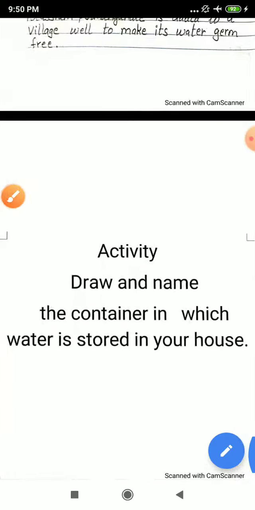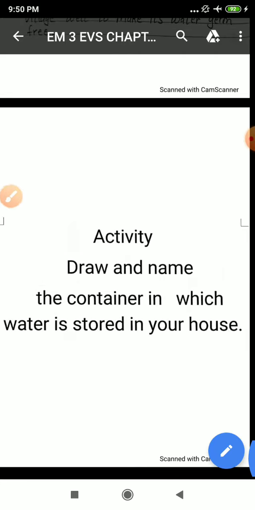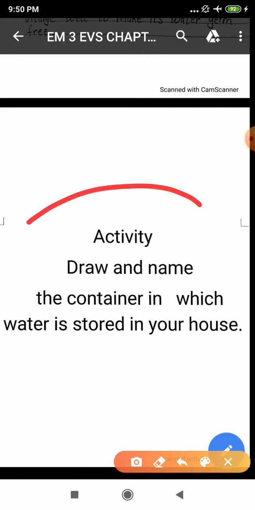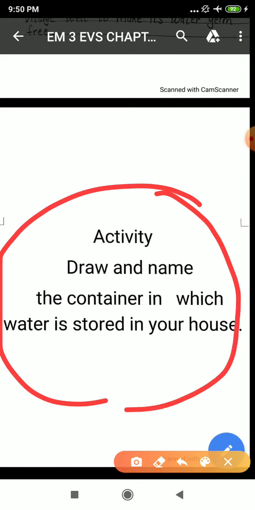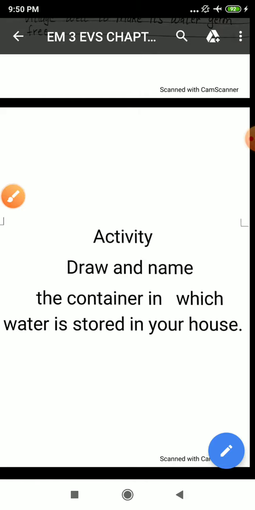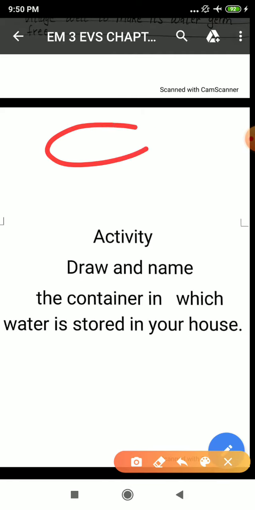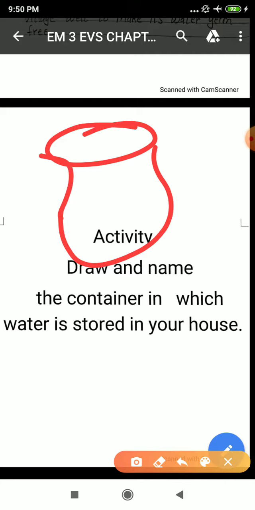Okay students, now we'll move forward to the activity. Draw and name the container in which water is stored in our house. So students, tell me the name in which water is stored in your house. So water is stored in a matka, which is like this, and what we call it is